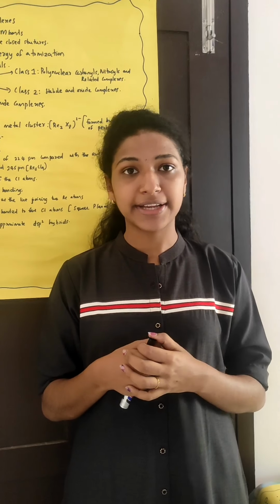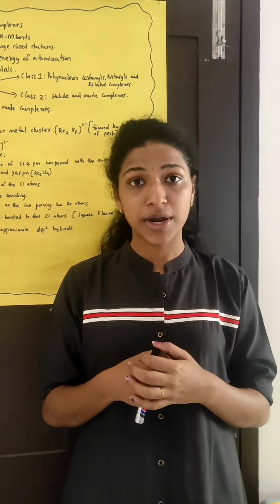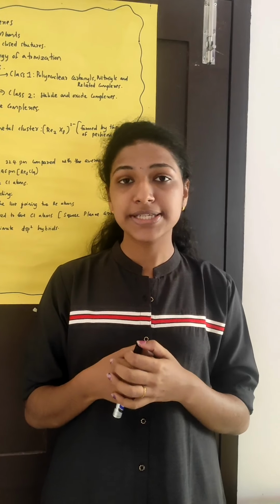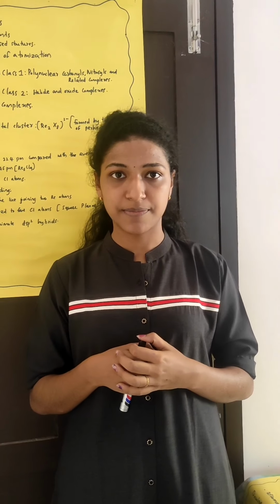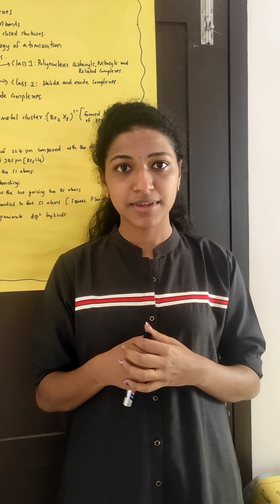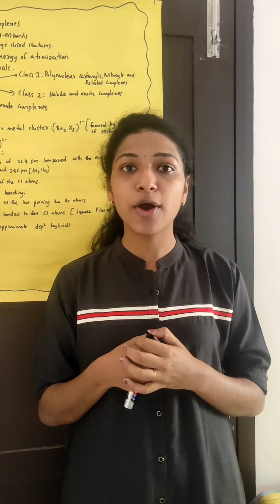There are two factors in which the clusters are formed. First one is they must have a large energy of atomization, that is, they must have a large melting point and boiling point. The second factor is the nature of d orbitals.